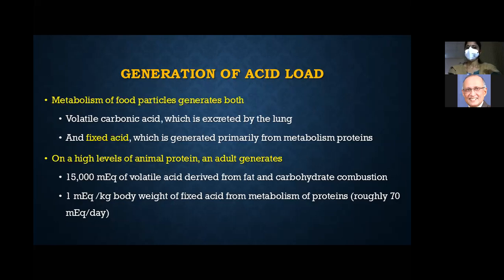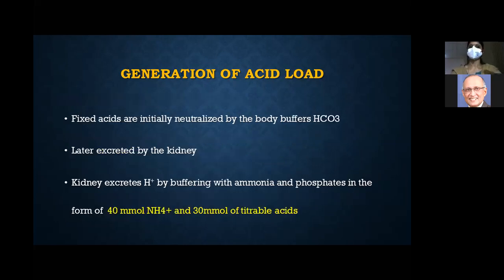An adult on an average high animal protein diet generates 15,000 milliequivalents of volatile acid, and roughly 70 milliequivalents, that is, 1 milliequivalent per kg per day, of fixed acid. Fixed acid is initially neutralized by the buffers, as I mentioned, and later it is excreted by the kidney. The kidney excretes H+ by buffering with ammonia and phosphate, which I'll be telling you in the next few slides.